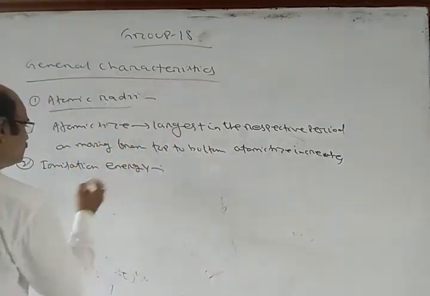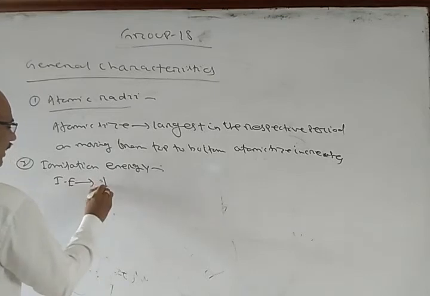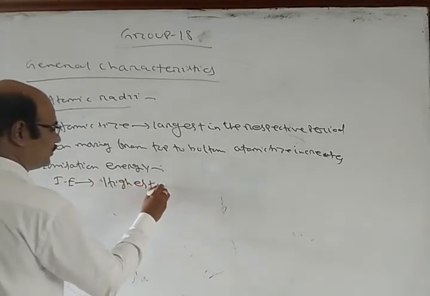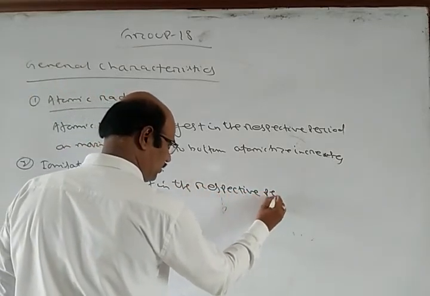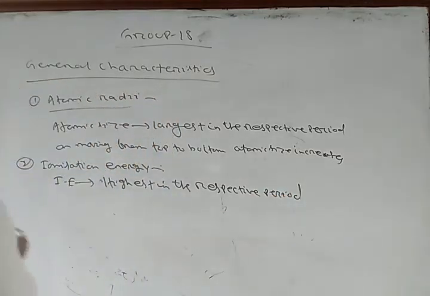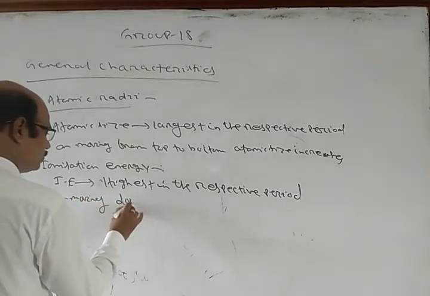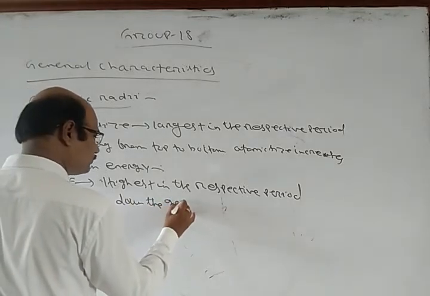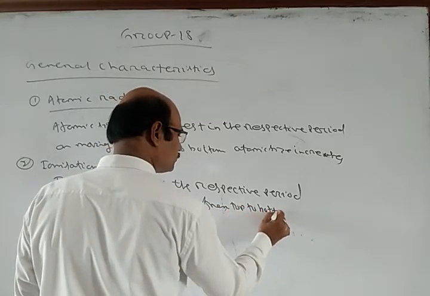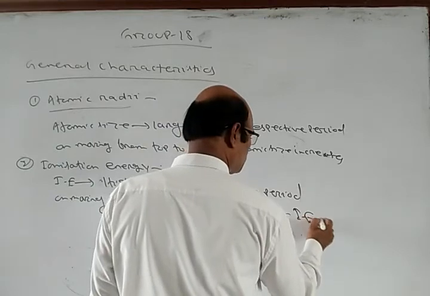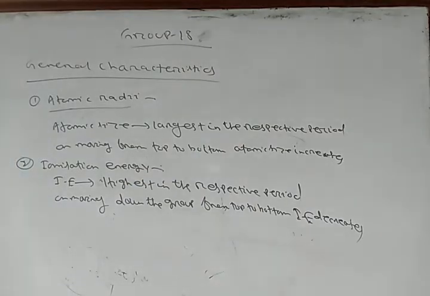So ionization energy is the highest in the respective period, and on moving down the group from top to bottom, it decreases.